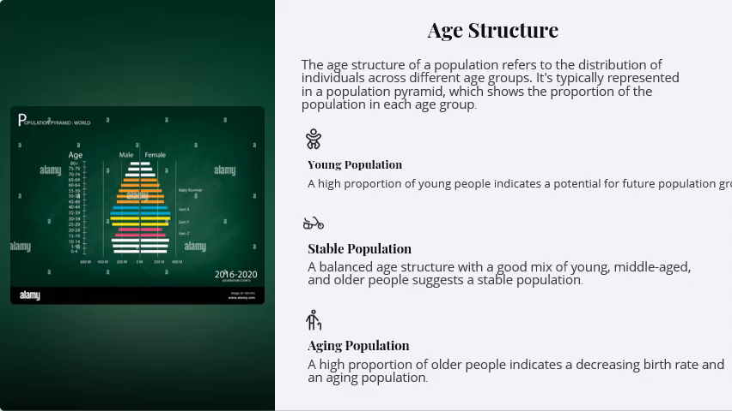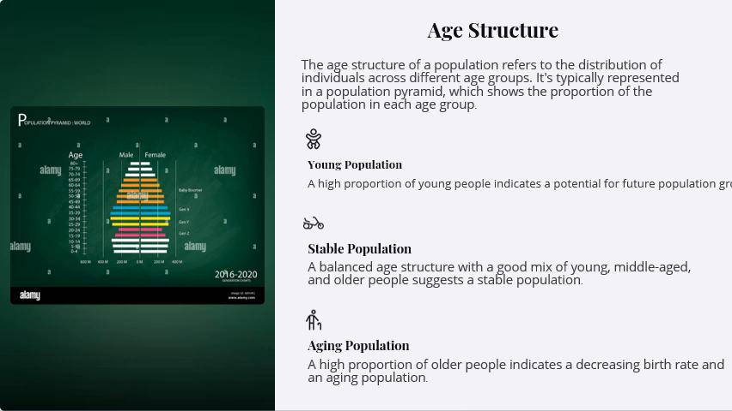Age structure, which is very common in studying the topic of population. The age structure of a population refers to the distribution of individuals across different age groups. It is typically represented in a population pyramid, which shows the proportion of the population in each group. There are different types of age groups when we study population. For example, if there are 100 people in a city, there may be a young population, a stable population, and an aging population.